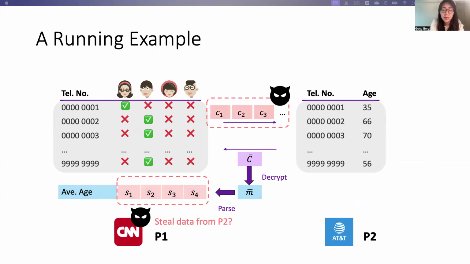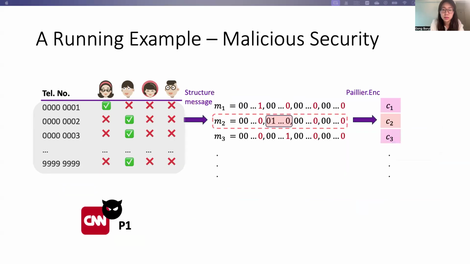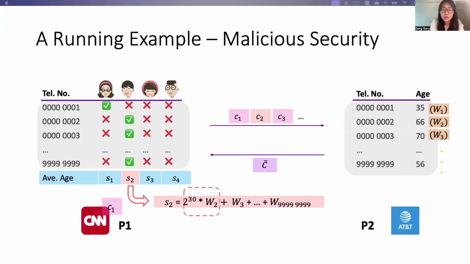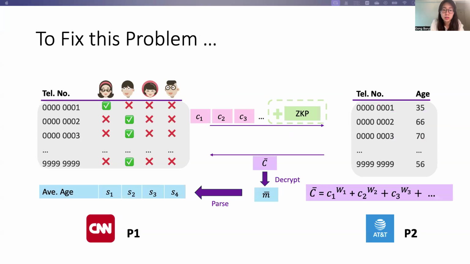However, a malicious P1 may deviate from the message structure and steal data from P2 after parsing the final result. For example, in the second slot of the second message, a malicious P1 may insert the bit 1 in the higher position of this slot. So after parsing the final result, we can see that the corresponding weight W2 will be observed in the higher bits of the final result, which means that data from P2 can be easily stolen by deviating from the message structure.